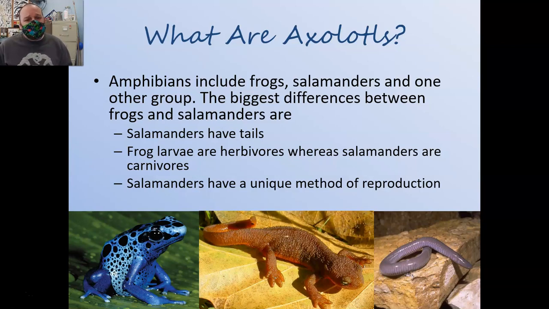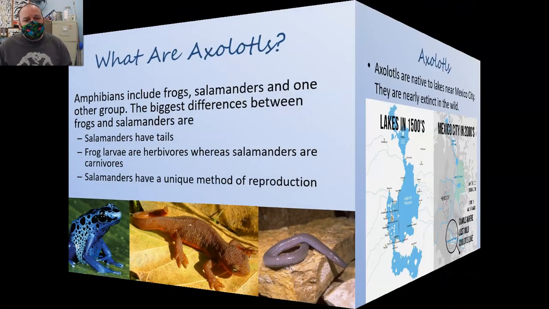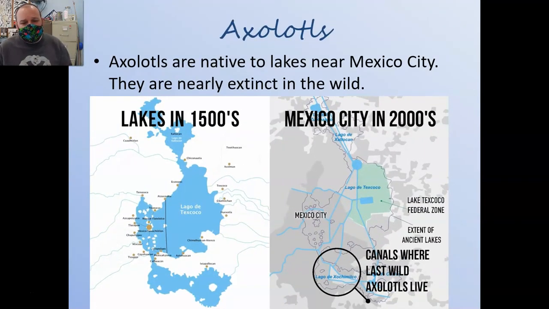So axolotls in particular are a type of salamander native to an area near Mexico City. About 500 years ago, there was a giant lake there, Lake Texcoco, and this lake was isolated from fishes, so axolotls were able to evolve in a fishless environment, and they were all over this lake.